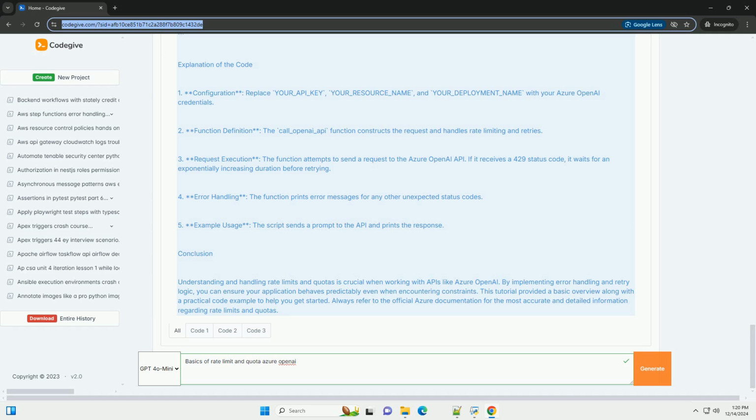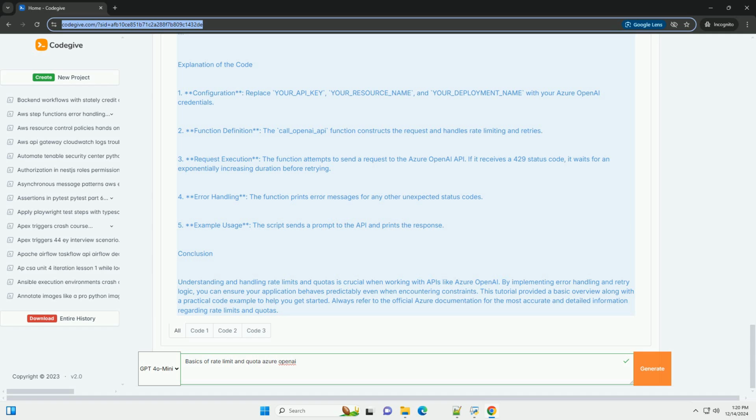If result, print "Response from OpenAI API:", print result. Else, print "Failed to get a response from OpenAI API."